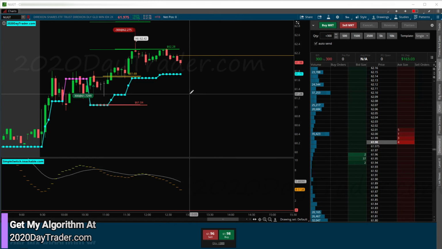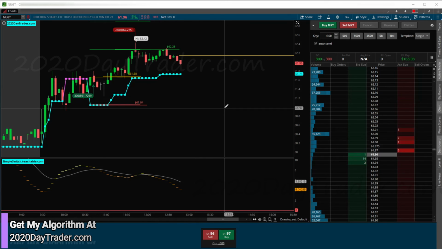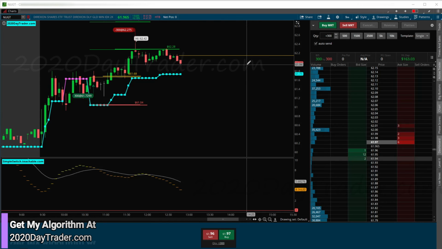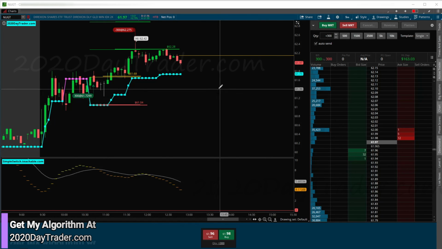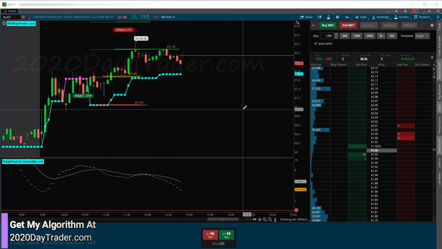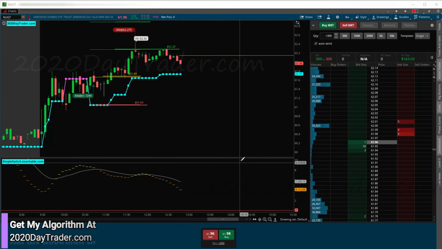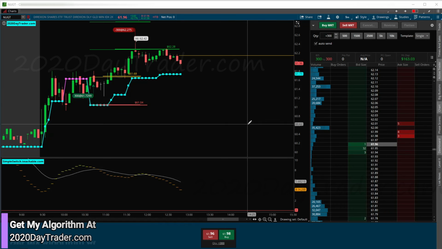One thing with NUG is there is a swing trade getting ready to set up on NUG. If other trades set up before that swing trade concludes, which may or may not happen, we'll see by the end of the day where this thing closes. If it does set up, then day trading NUG is going to be kind of weird, because there'll always be a certain amount of shares open until that swing trade closes, and I'll just day trade within that swing, if you will. We'll see how this day closes, and we'll decide whether we're going to get it or not.